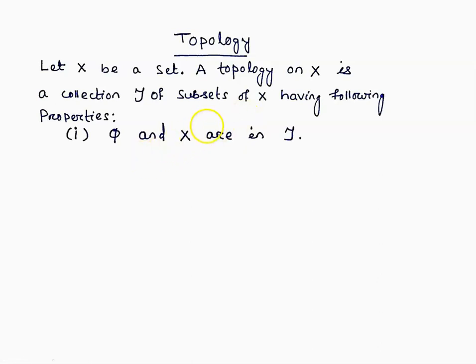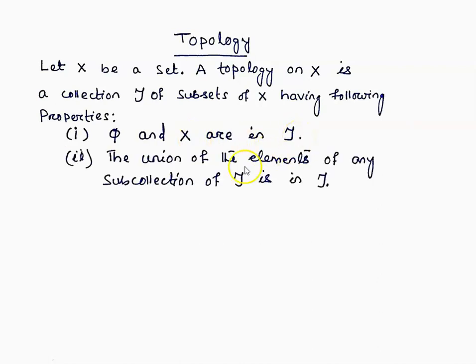The first condition is the empty set phi and the whole space X are members of the collection tau. The second condition is that the union of elements of any subcollection of tau is in tau. That means we have collected some subsets of X in tau.